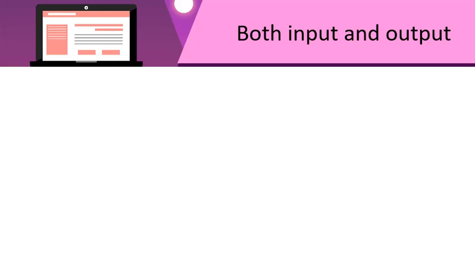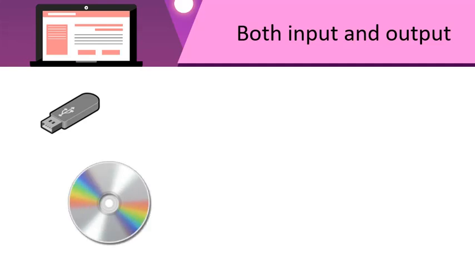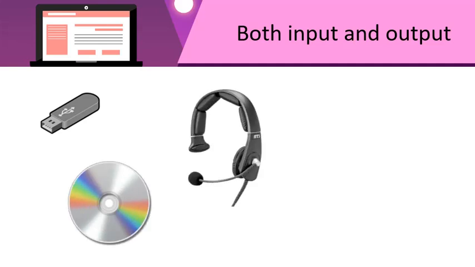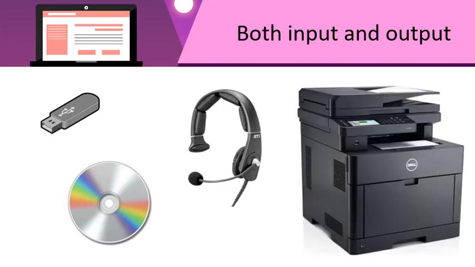Here are some of the devices that act as both input and output device. A pen drive, a CD, a headphone which has an attached mic or is called a headset, a printer and scanner together in one machine.